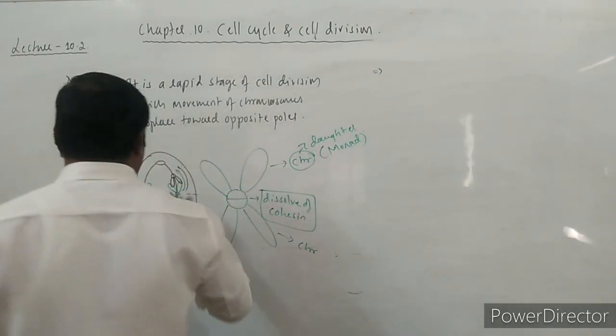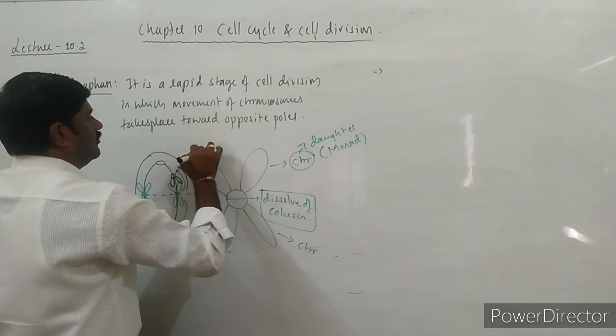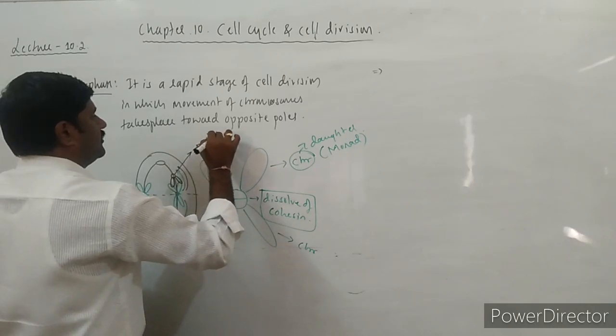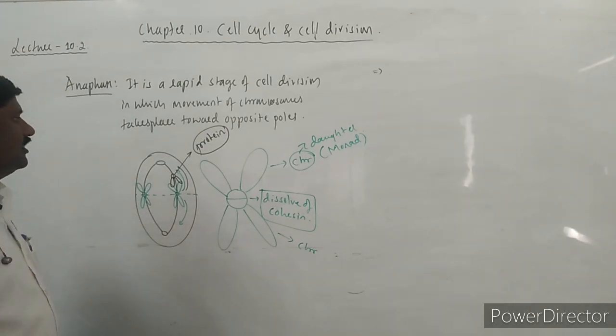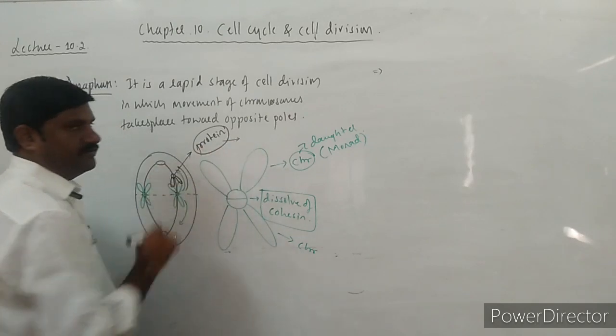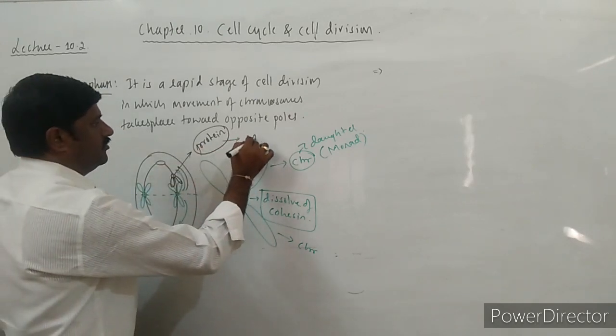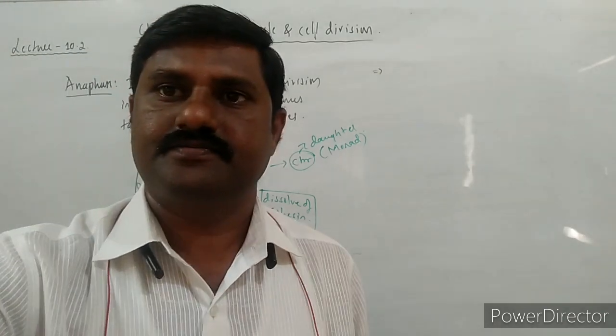One reason is the proteins that are specially present in the kinetochore part, and those proteins I have already mentioned. Motor proteins are there, right?